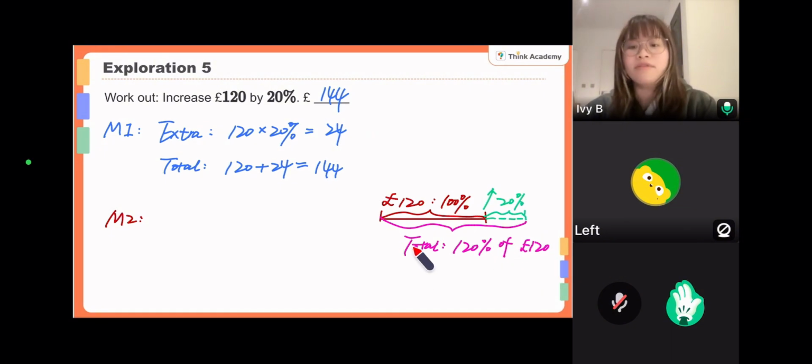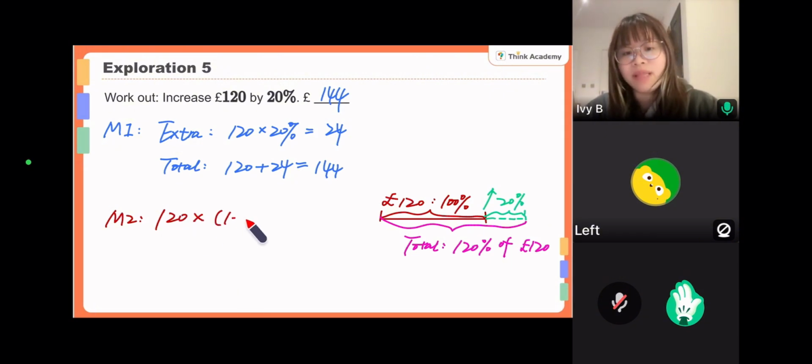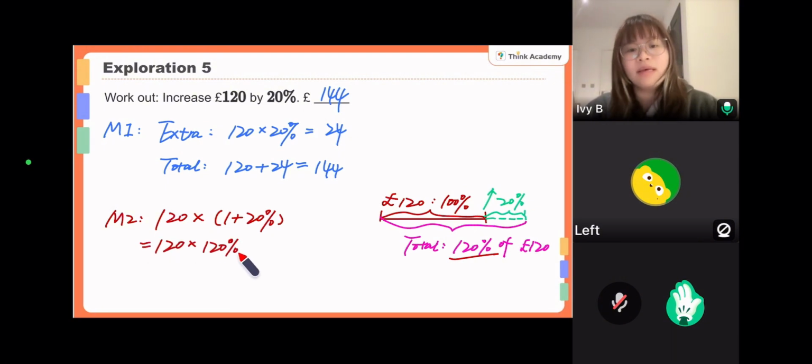Then you can get the final total. Are you clear? So that will be 120, the original price, times 1 plus 20%. That's how we get 120%, right? 1 plus 20%. Are we good? So it will be 120 times 120%. That is 144 as well.